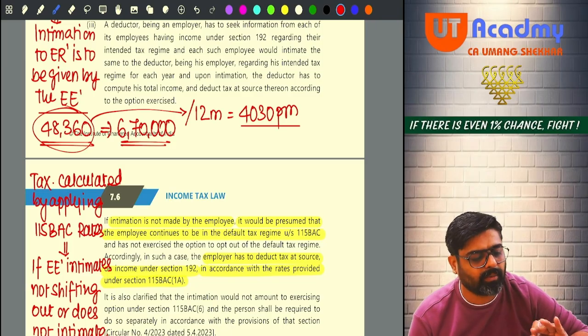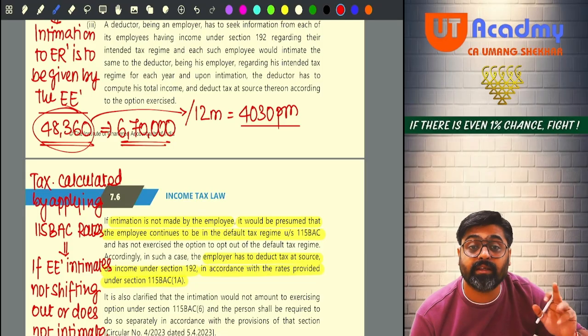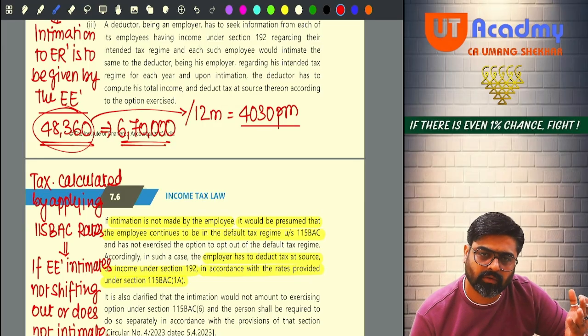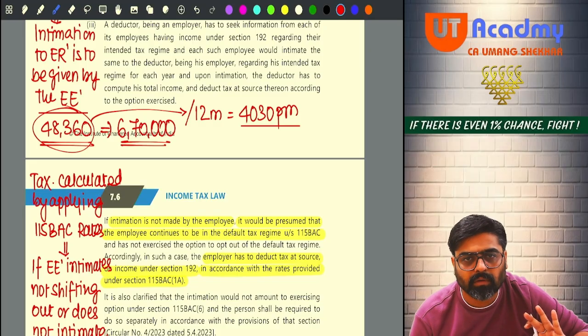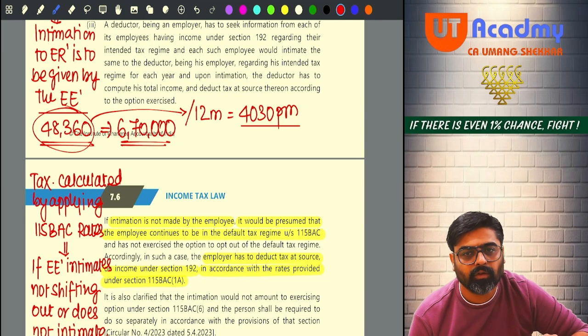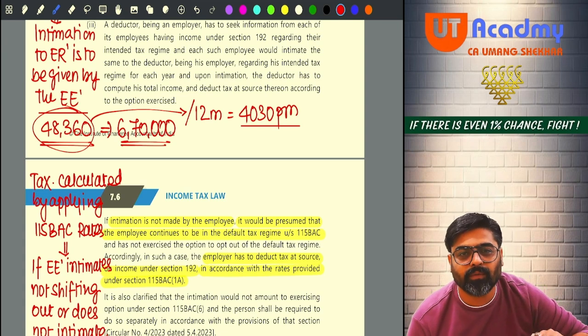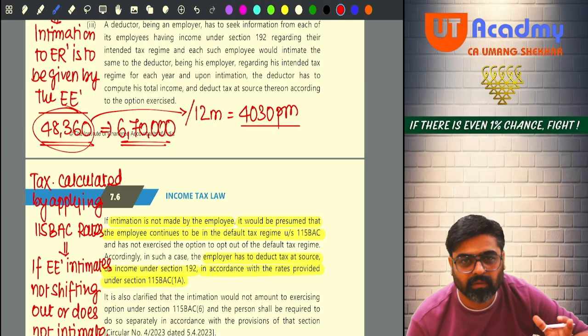It gives 7.2179, meaning 7.22%. This is the average rate of tax. On 60,000, you can apply this average rate also. So every month, 60,000 into 7.22% is 4332. Meaning there will not be a lot of difference.